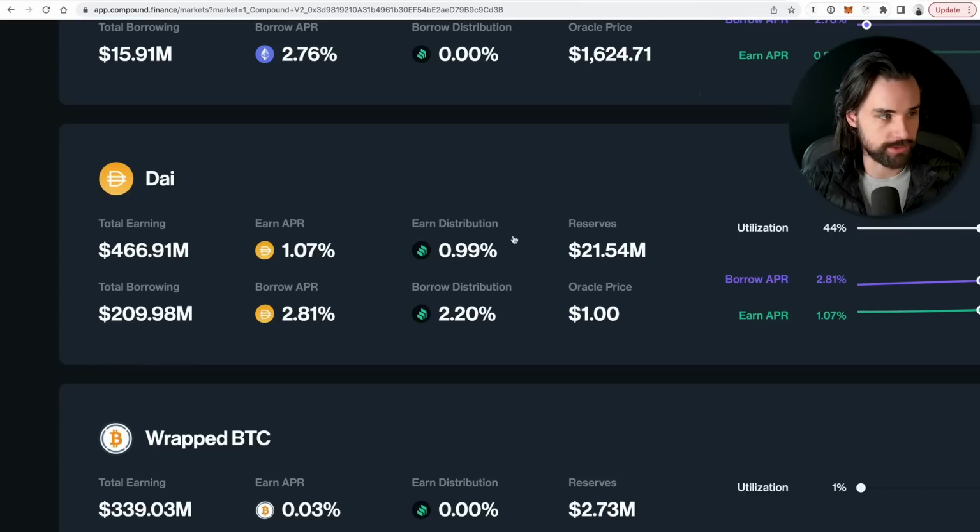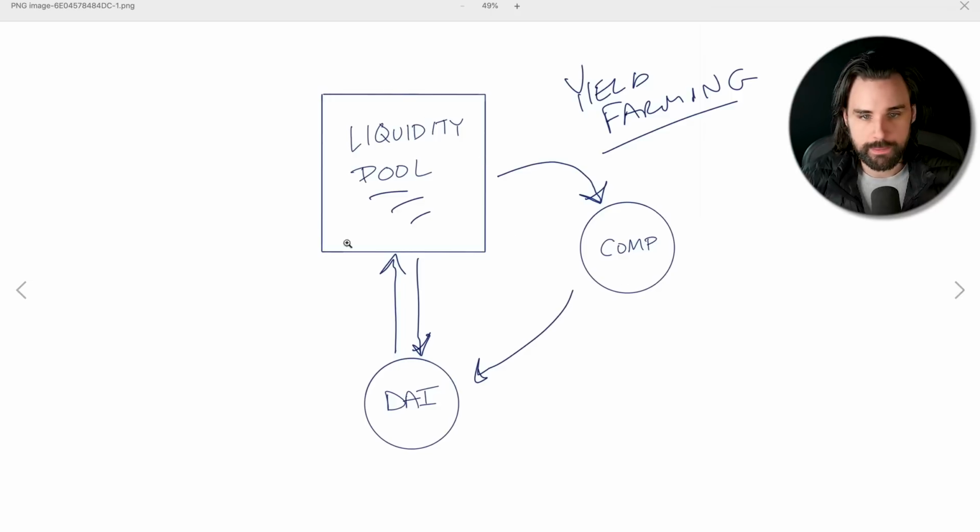This is the COMP token right here. So here's an example. Basically, you take your DAI, you put it in the application, it pays you interest back on your DAI, but it also gives you this second token called the COMP token, which is, again, the token for the Compound Finance application, to boost those rewards. And what happens here, this is called a liquidity pool, all right? That's in the smart contract that you can use as a developer.